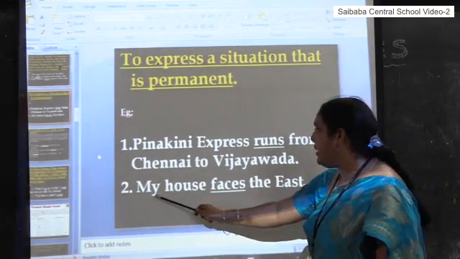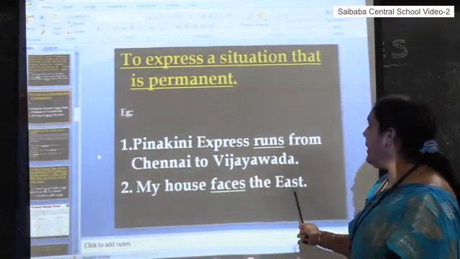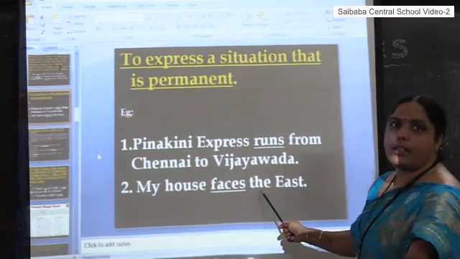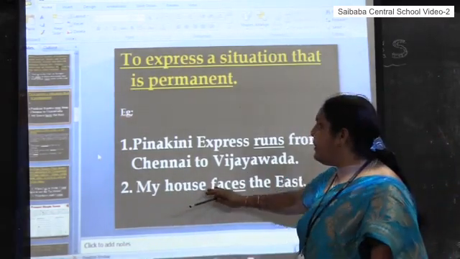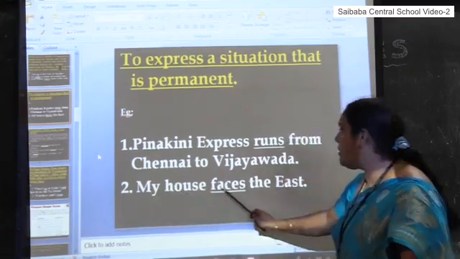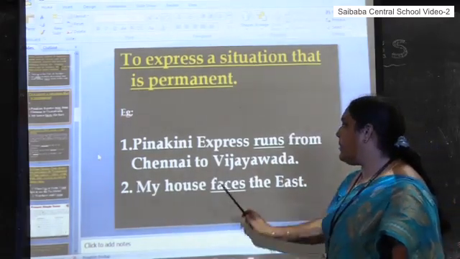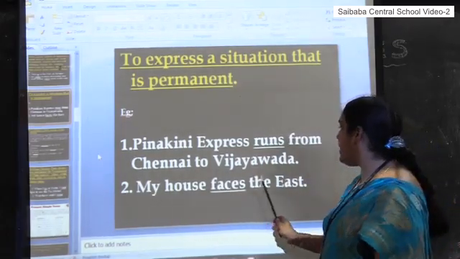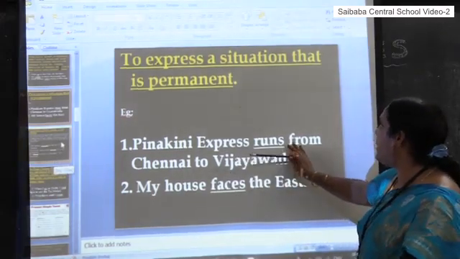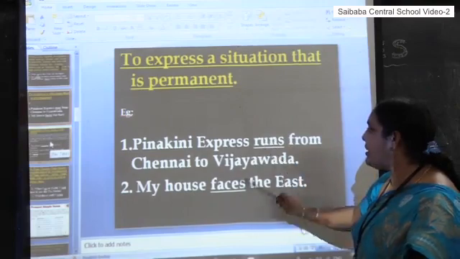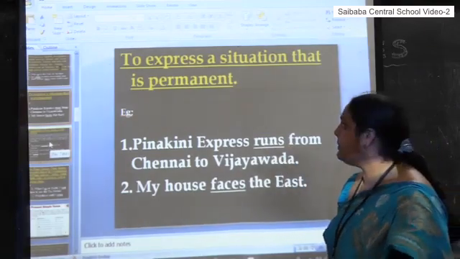For example, my house faces the east. It is a permanent thing. I cannot move my house every day. So in this also we expressed it in present tense. In these cases also we use simple present tense.